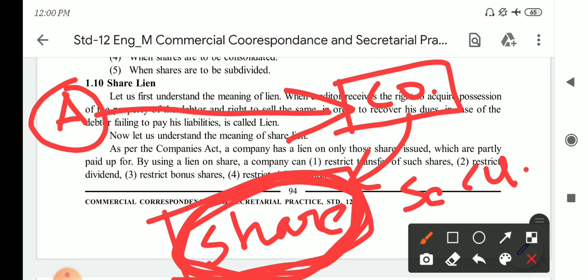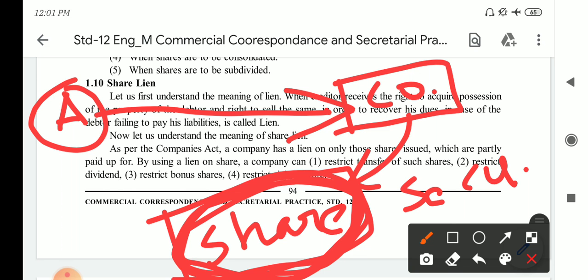Again I repeat the example. Say for example a person A has a share of a particular company. Person A had put these shares as a security to the company, and he has received some amount from the company but will not be able to pay a single rupee.